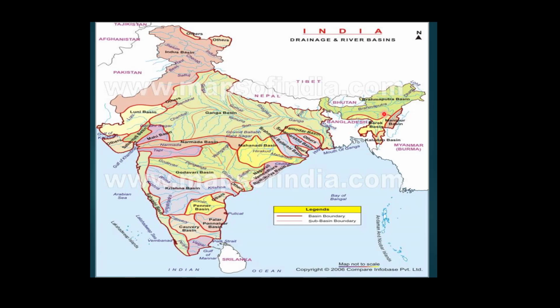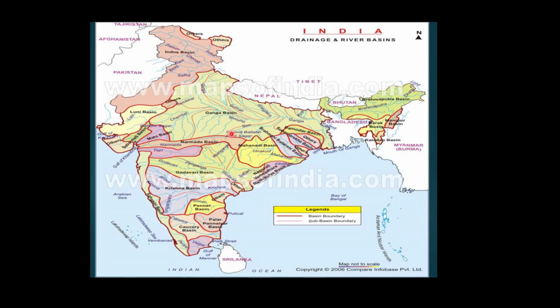This is the Brahmaputra river basin, this is the Manipur basin, here Mahanadi basin, Narmada river basin, Tapi river basin, Mahi river basin, Sabarmati river basin, Godavari, Krishna, Kaveri. There are many rivers you can find here in this map. These are the different river basins. All the water coming through rainfall is draining into a single river system, a single main river.